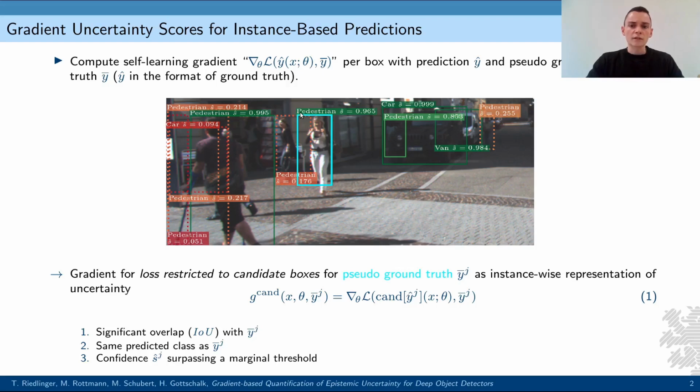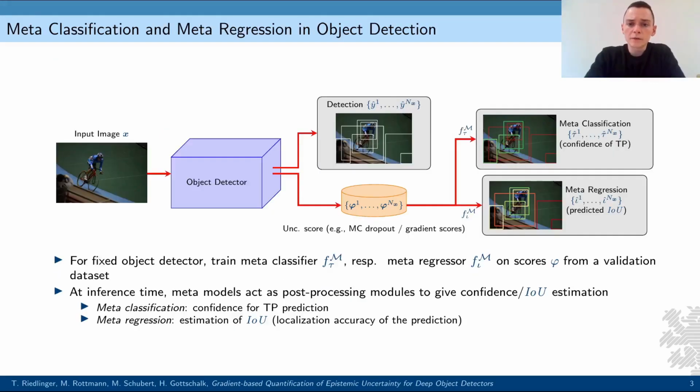We deal with the complications of having multiple predictions per input and the LP nature of common regression loss functions by taking as a prediction candidate anchor proposals indicating the same box Y hat J. These obtain Y bar J as the pseudo ground truth signal. The scalar magnitude features are obtained from these self-learning gradients per instance in a post-processing manner.